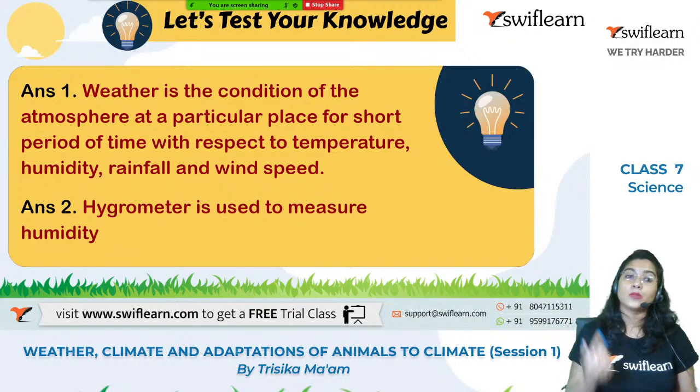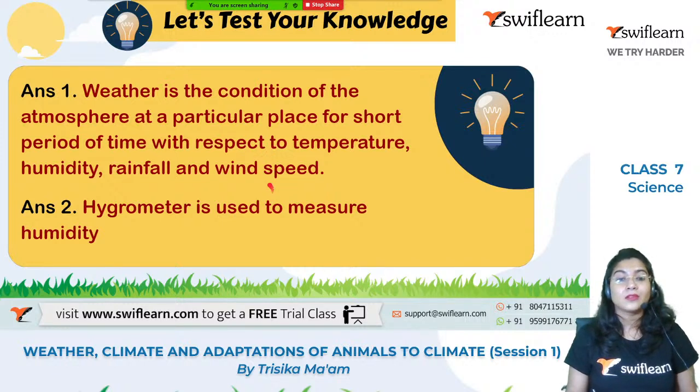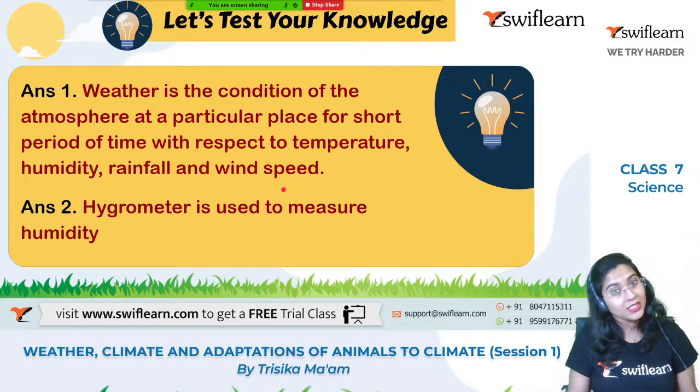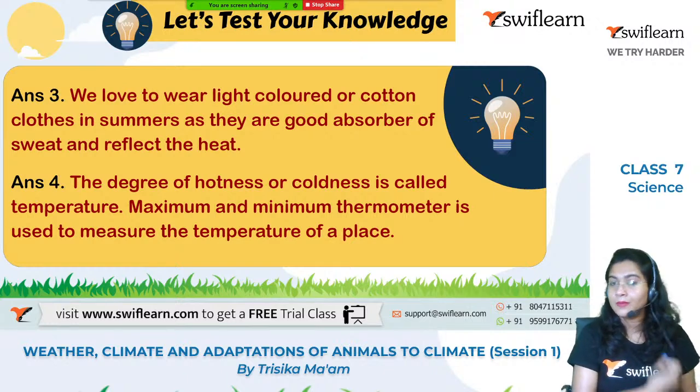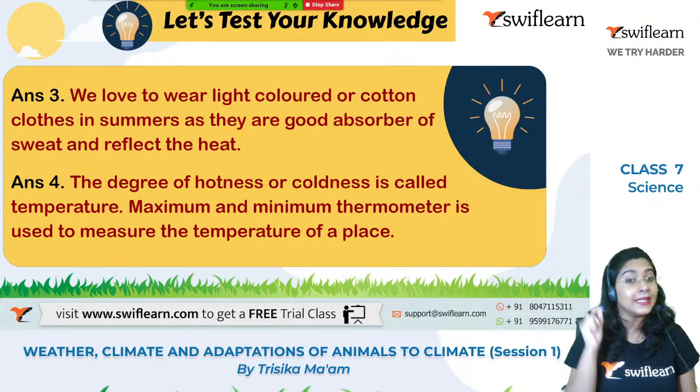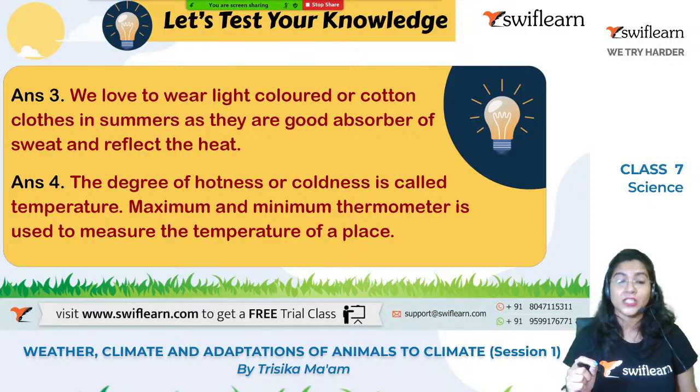Fine. Now, the second question was how to measure the humidity. We measure the humidity with the help of a hygrometer, right? Thirdly, we wear cotton clothes and light colored clothes during summer because they reflect the heat, as you have already said, and also absorb the sweat, right? And the fourth question: the maximum and minimum thermometer is used to measure the temperature of a place, and temperature is the degree of hotness and coldness.